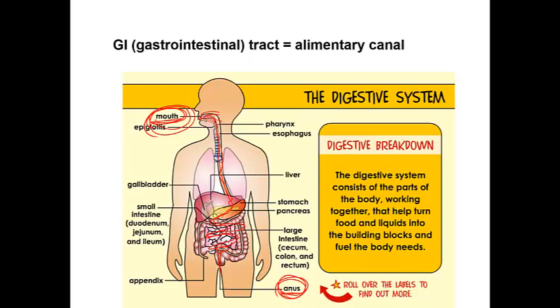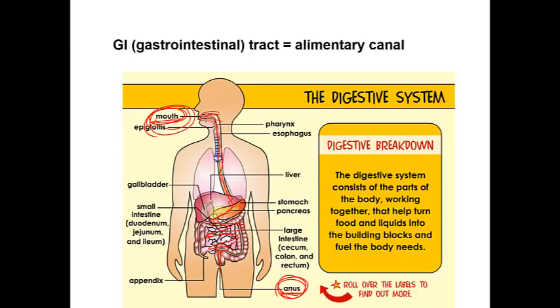So the digestive system is the main system that prepares the food to pass to the body cells. How does the digestive system do that? It performs something called digestion. What is digestion? The digestive system breaks down the food into very small particles that can dissolve in water, so it can pass with the water to the cells to get the energy from this food.